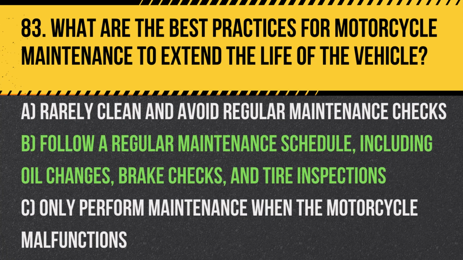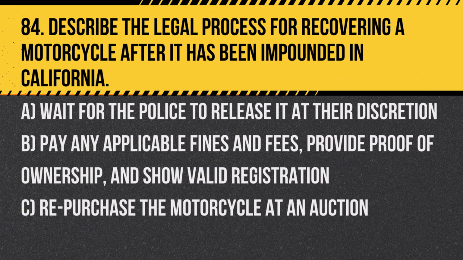Answer: B. Follow a regular maintenance schedule, including oil changes, brake checks, and tire inspections, to ensure the motorcycle operates efficiently and safely over time. Question 84. Describe the legal process for recovering a motorcycle after it has been impounded in California. A. Wait for the police to release it at their discretion. B. Pay any applicable fines and fees, provide proof of ownership, and show valid registration. C. Repurchase the motorcycle at an auction.